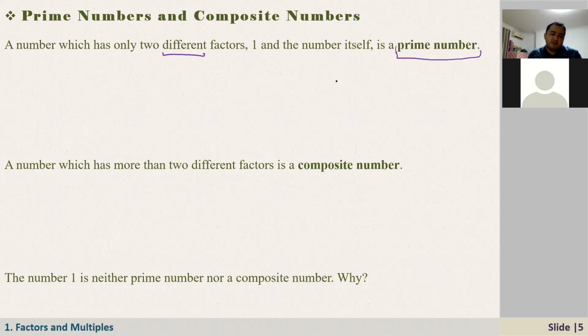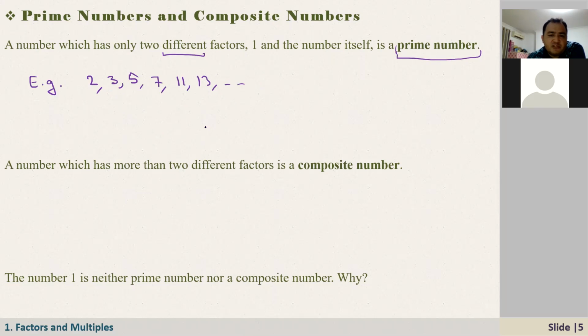So what is the smallest prime number? 2. Very good. 2. And the next prime number, which has only 2 factors, 1 and itself? What is it? 3, right? 3. And the next one is? Then 5, 7, 11, 13, maybe. Very good. So these are the prime numbers.